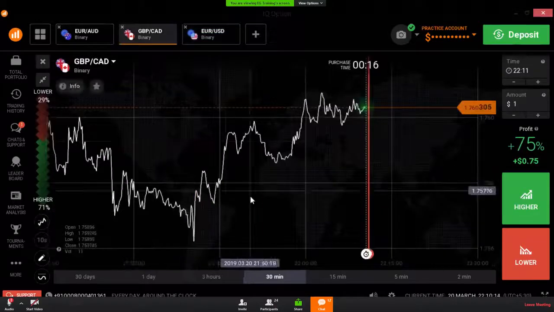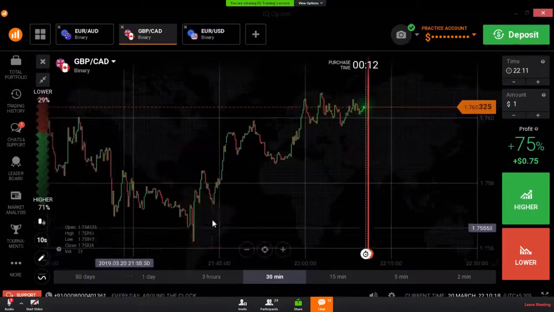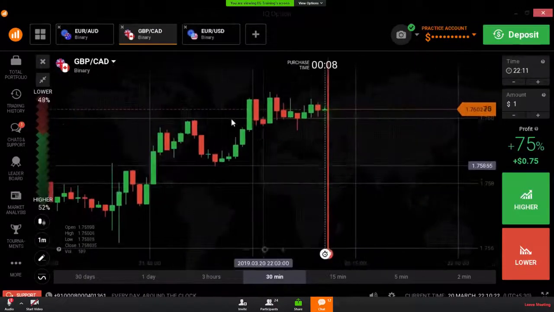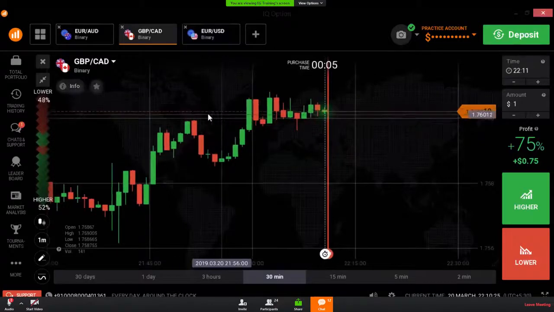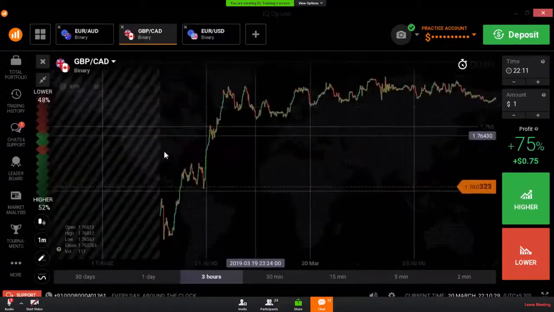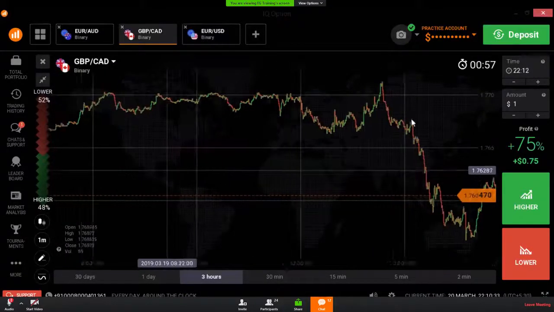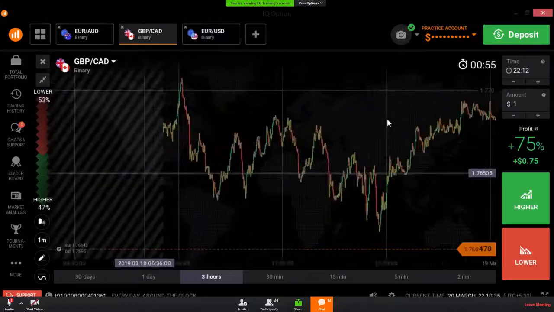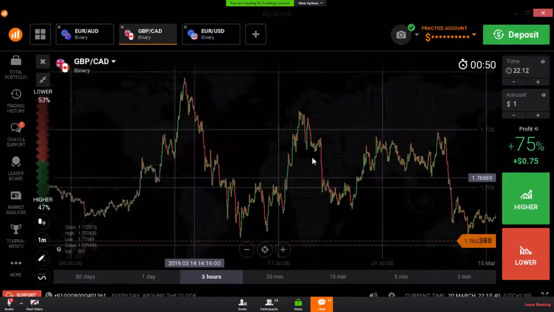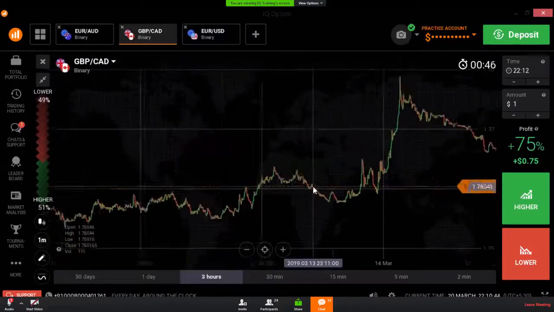Okay, again, I will show you how to draw the strong level in this pair. Always go into the past history near the price bar. As long as you wish, you can go into the past history in 1 hour, or 1 week, or 1 day, it's your wish. If you go into the past history, you can easily check the level. You can easily check the strongness of this level.